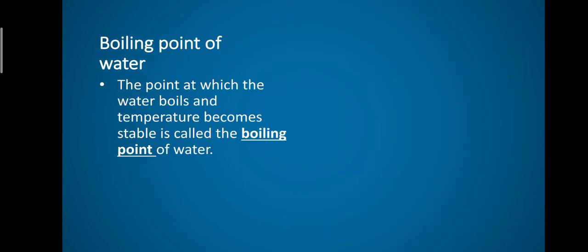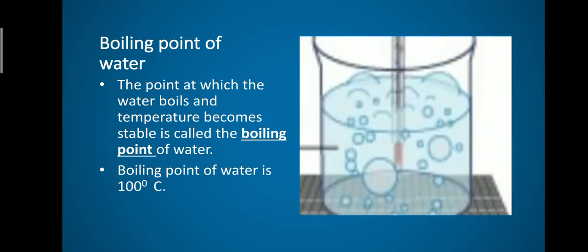And what is the boiling point of water? The definition is: the point at which the water boils and the temperature becomes stable is called the boiling point of water. The boiling point of water is 100 degrees Celsius. At 100 degrees Celsius, the water begins to boil. At that time, you can see the steadiness in the thermometer.